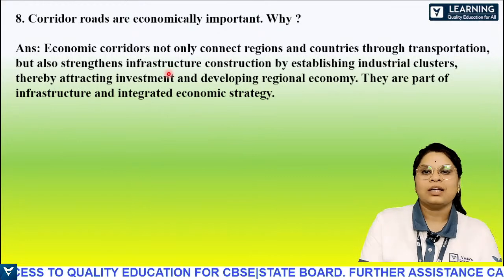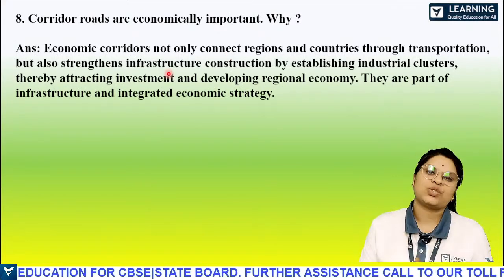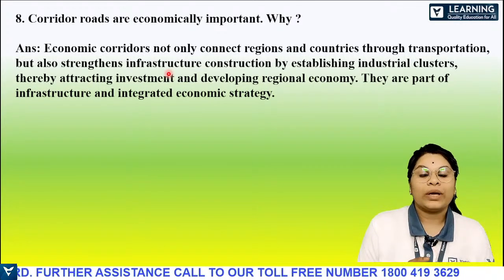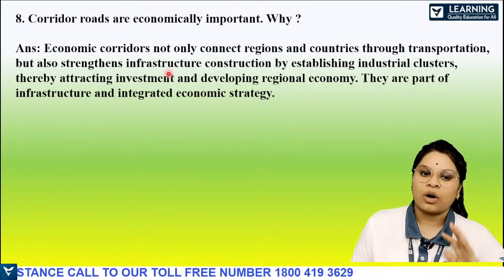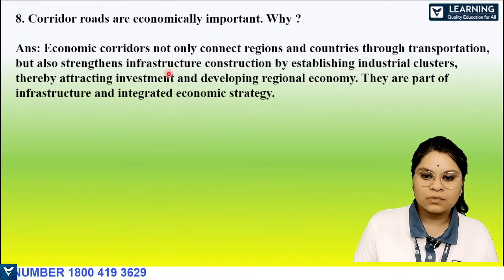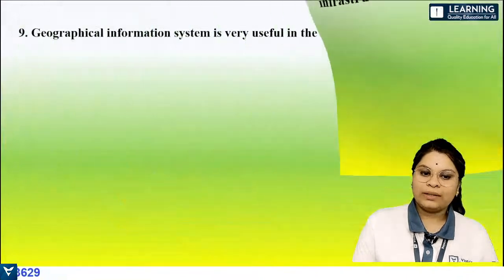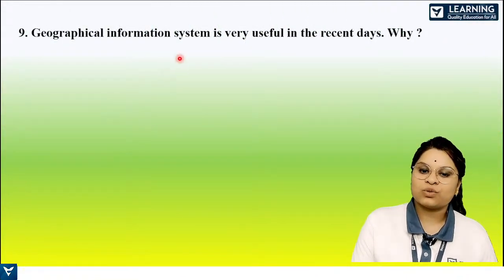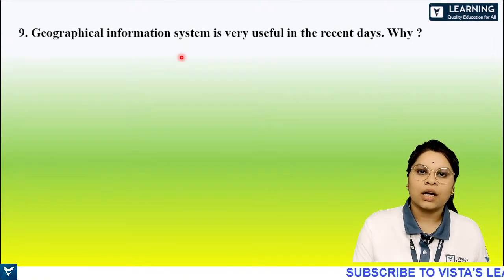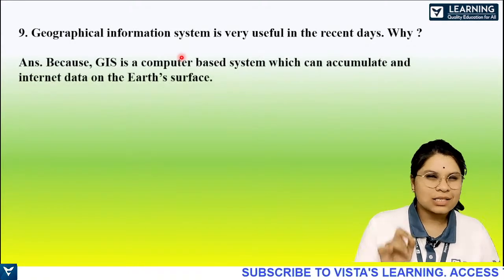So basically there will be a lot of development in industries, trade happens, and economically we can become very, very strong, which is why corridor roads are economically important. Yes. Next one. Geographical information system is very useful in recent days. Why? This was the question asked in your question paper. The answer is really short.